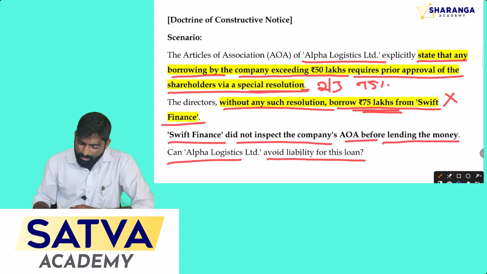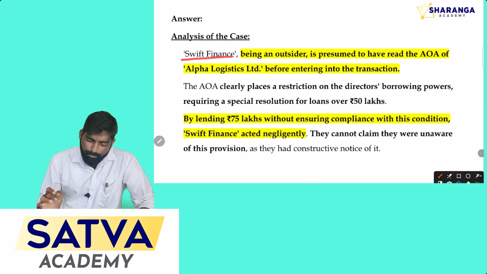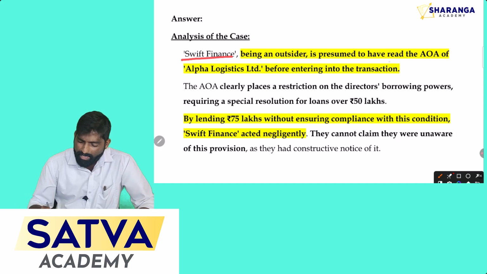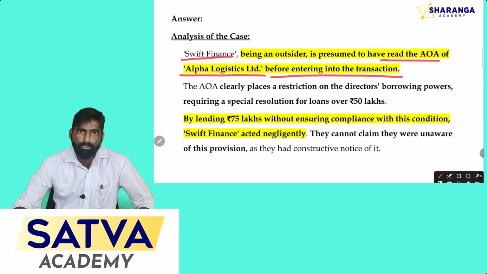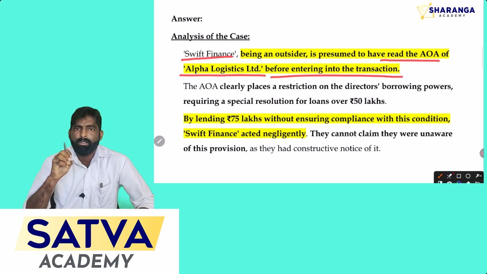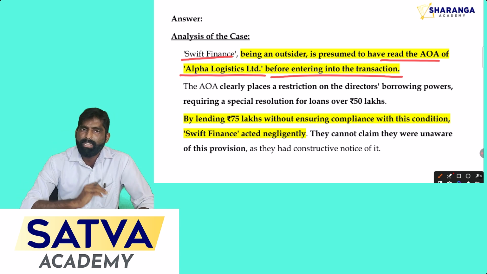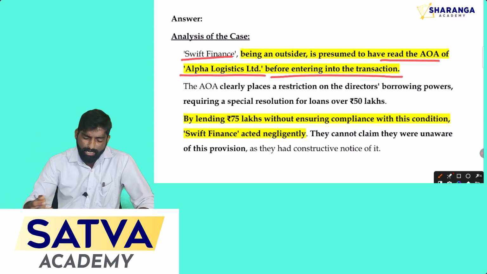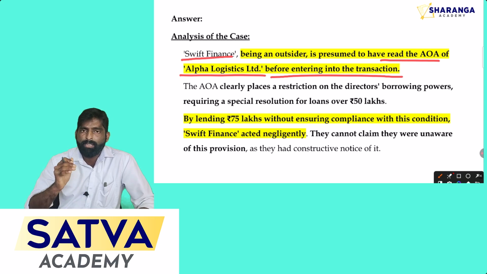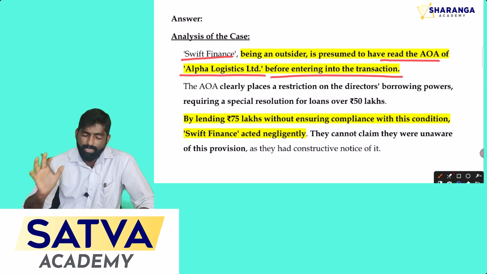Okay, let's analyze the question. See, Swift Finance, being an outsider, is presumed to have read the AOA of the Alpha Logistics Limited before entering into the loan transaction. So as I said earlier, AOA and MOA are public documents. Anyone who wants to make a transaction with the company can get the copy from the ROC and read and understand the documents. Here also the court will assume that Swift Finance already took the copy of the AOA and has read and understood the provisions of the AOA.